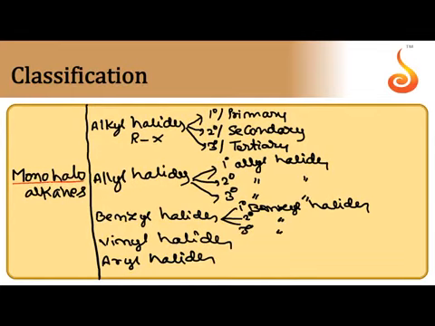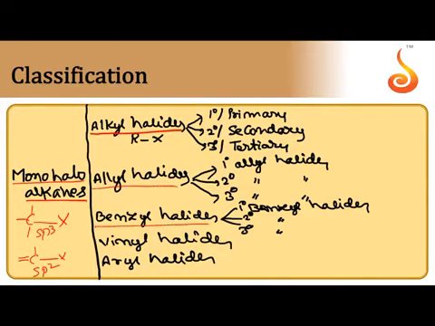Coming to monohaloalkanes, same type of classification we can observe even for monohydric alcohols also. In monohaloalkanes, only one halogen atom is present that may be attached to sp3 carbon in some compounds, that may be attached to sp2 carbon in some other monohaloalkanes. So broadly, monohaloalkanes are divided into three types: alkyl halides, allyl halides, benzyl halides, and even vinyl halides and aryl halides also considered monohaloalkanes, but here halogen atom is attached to sp2 carbon.